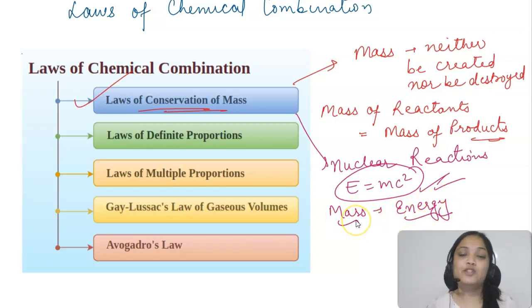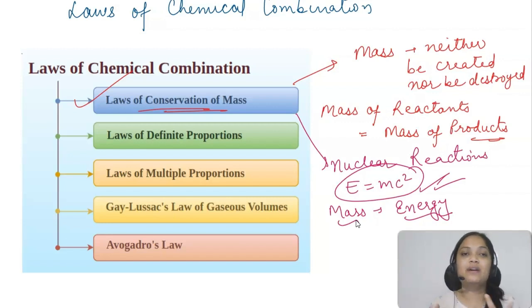It's not that the law of conservation of mass is violated. No, it's not being violated. There is some change that we can make to it. Mass has been converted to energy. So this law can be called the law of conservation of mass and energy.